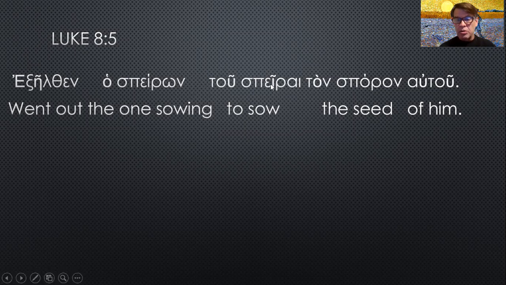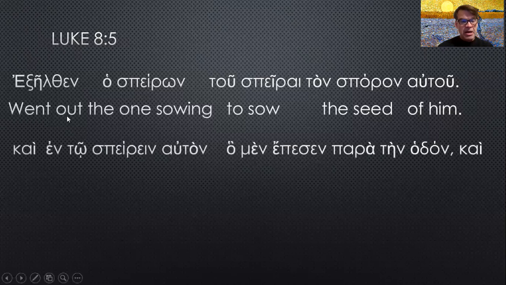Now the genitive article with the infinitive is what I call an infinitive game. And in the infinitive game, the article tou plus the infinitive is either a purpose or result. So the one sowing went out in order to sow. It's a purpose kind of construction with an infinitive. All right. And what is he sowing? He's sowing the seed of him. He went out to sow his seed. And the seed, as we will find in the interpretation, is the word of God.